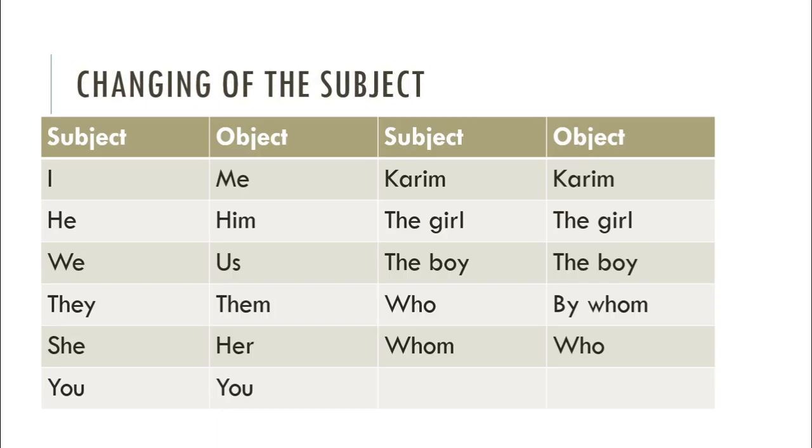Changing of the subject. When I is the subject, me is the object. He changes to him, we changes to us, they changes to them, she changes to her, you changes to you. That means you remains the same. A name doesn't change in subject and objective form. The girl doesn't change. The boy doesn't change. Who changes to by whom, and whom changes to who.